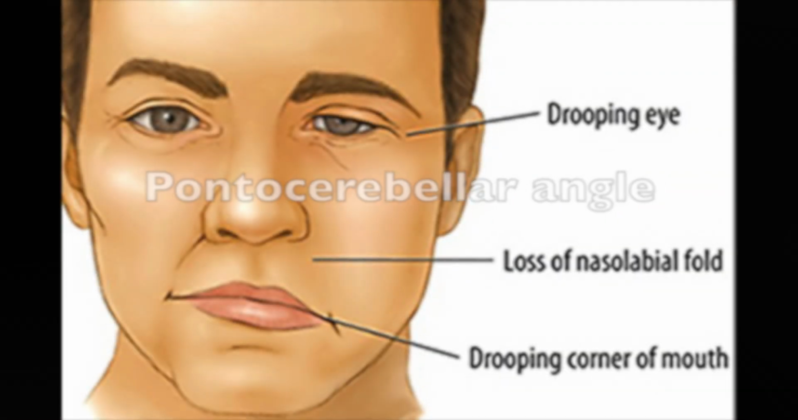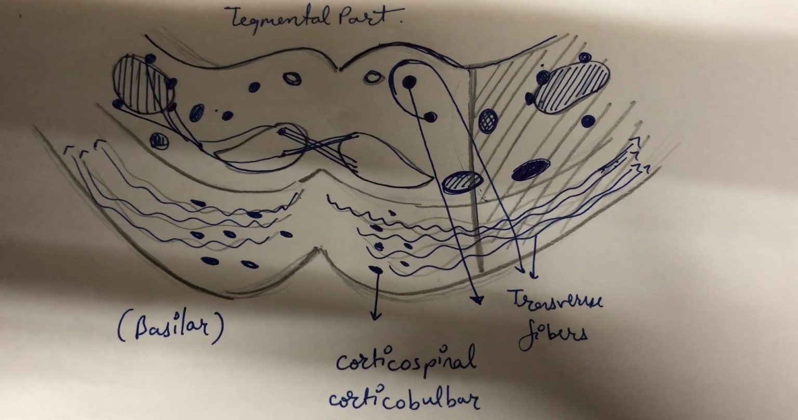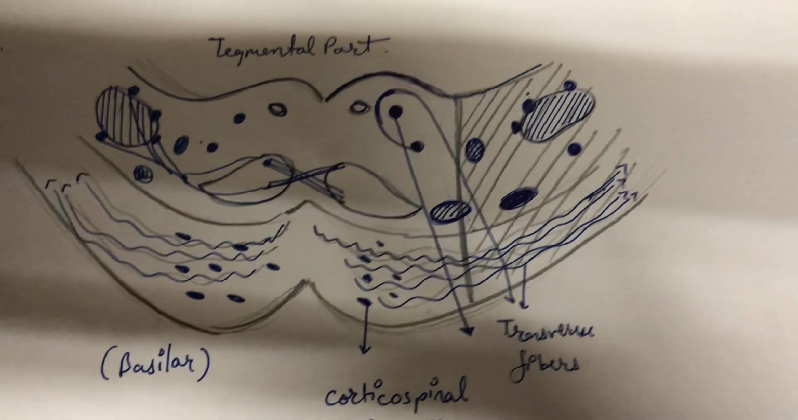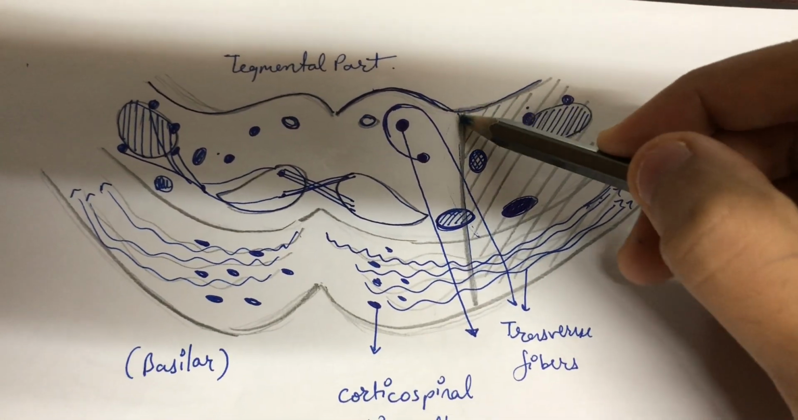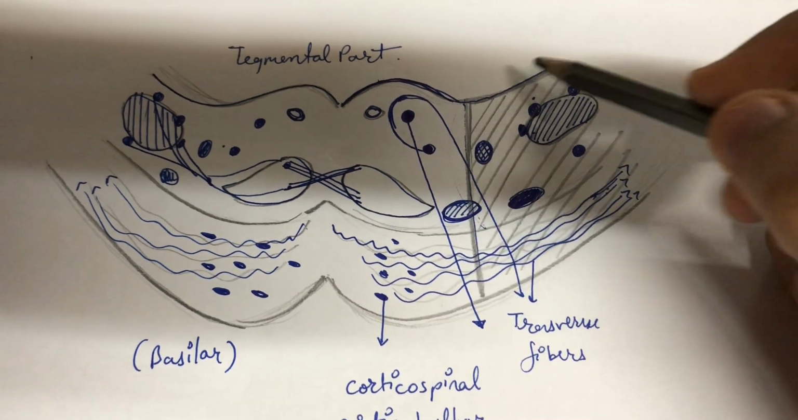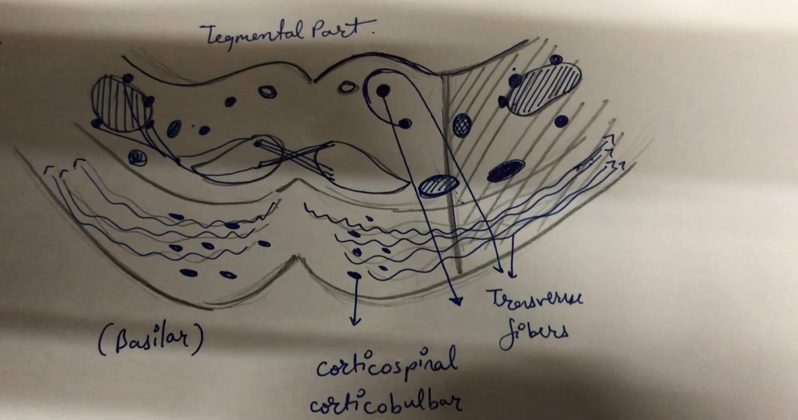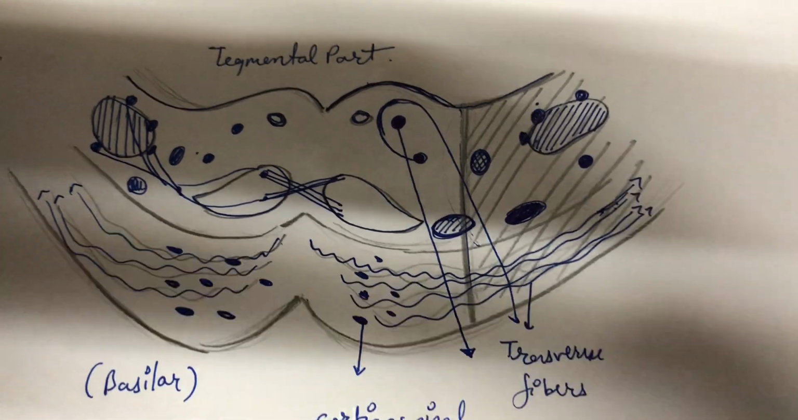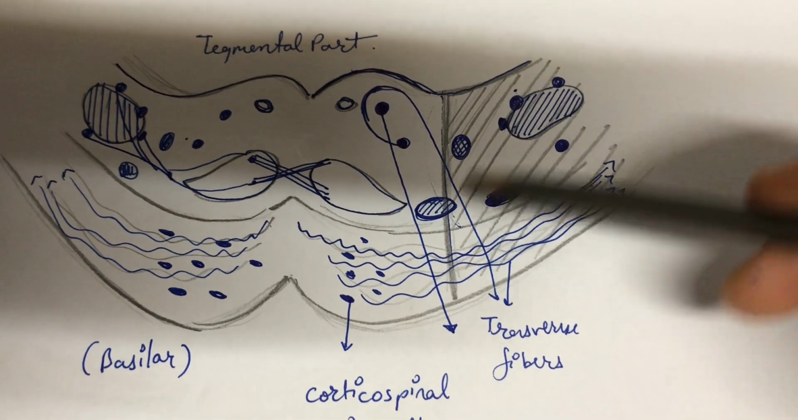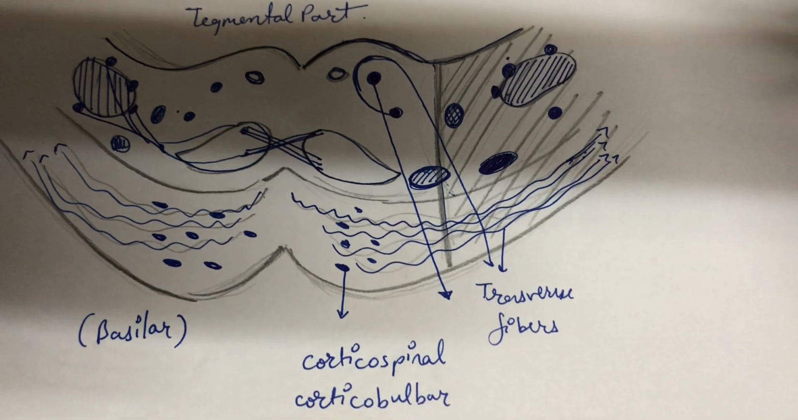The cerebellopontine angle is the angle between the cerebellum and the pons, and it marks the junction of the anterior side of the pons with the lateral aspect. Due to certain tumors, compression, or necrosis of the shaded region, a syndrome termed cerebellopontine angle syndrome occurs.